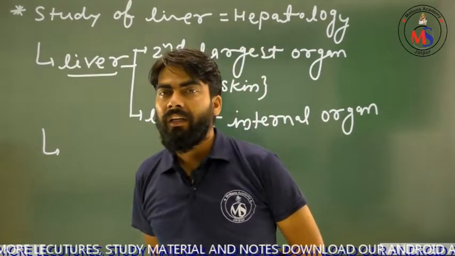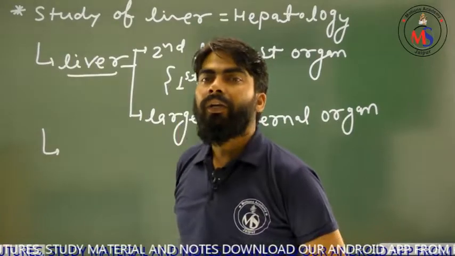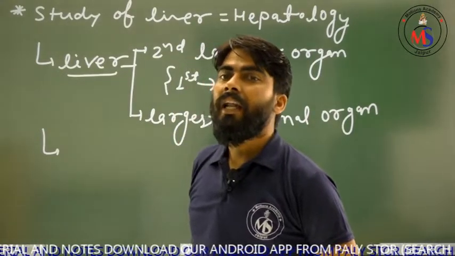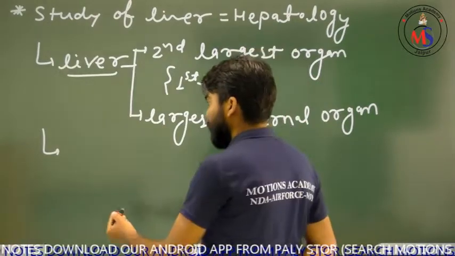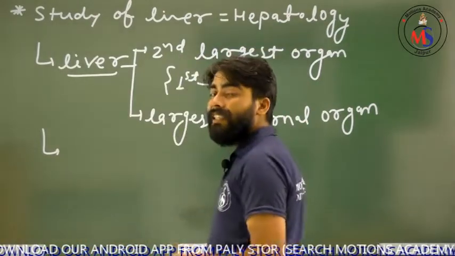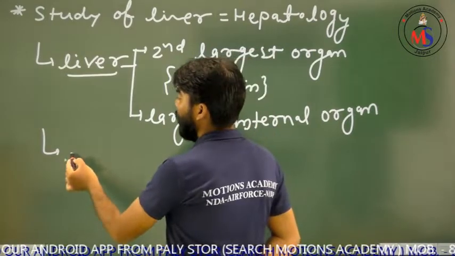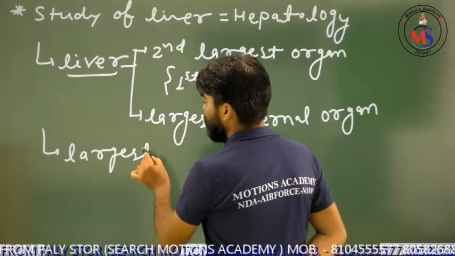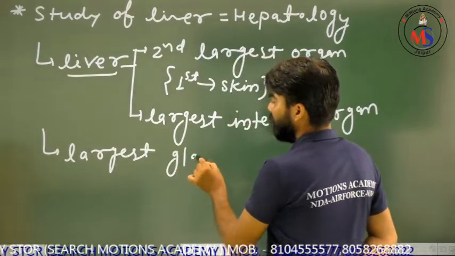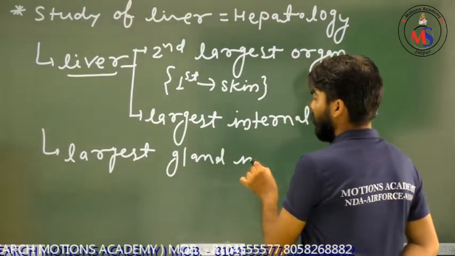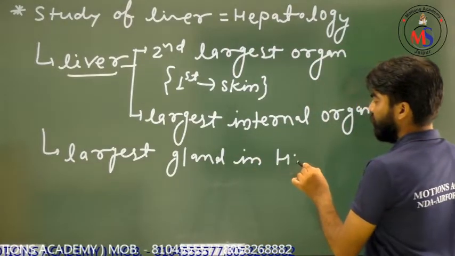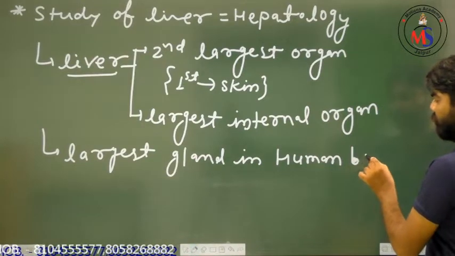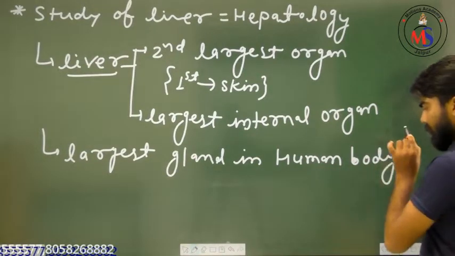But this gland is the largest gland in the human body, the largest organ, and that may be asked as a question: the largest gland. So if anybody asks you which is the largest gland in the human body, then your answer should be liver. Liver is the largest gland in the human body. That is the point of discussion.